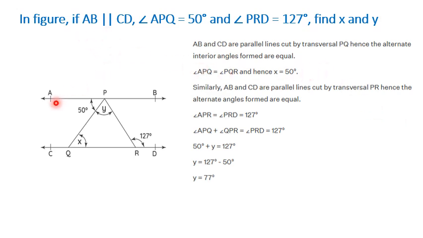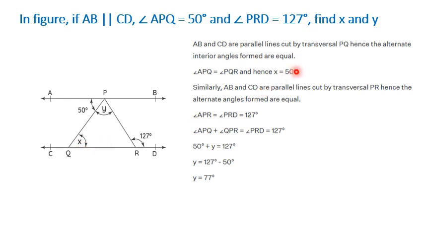In the figure, if AB is parallel to CD, angle APQ is equal to 50 degrees and angle PRD is equal to 127 degrees, we need to find X and Y. Now how do you get X? If we take AB and CD as parallel lines and PQ is the transversal, X will be equal to 50, alternate angles. So we got X as 50 degrees.